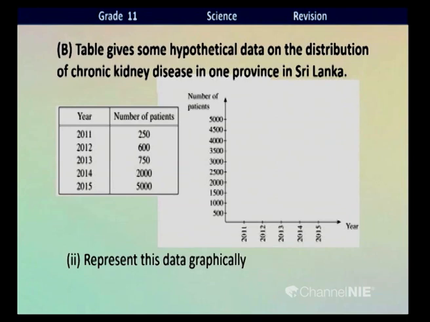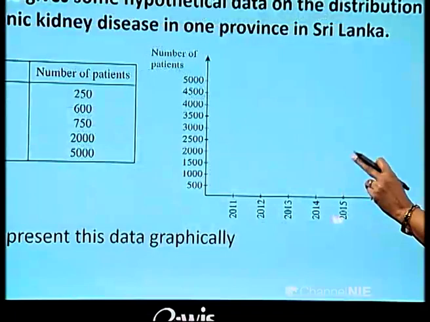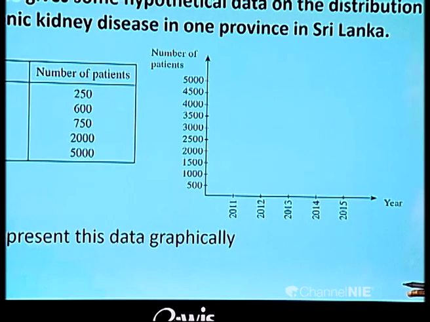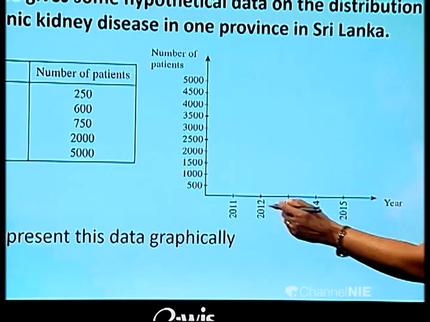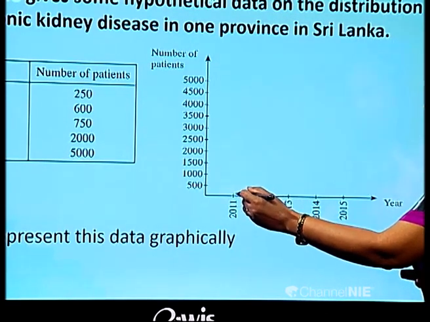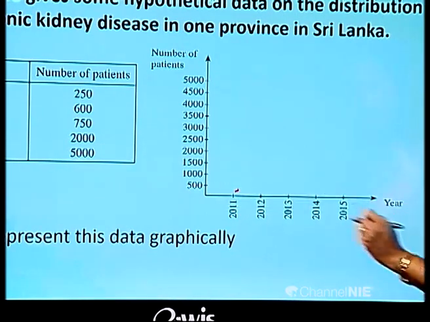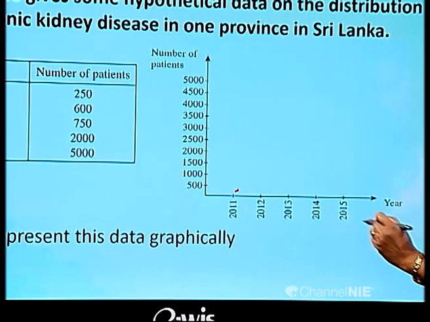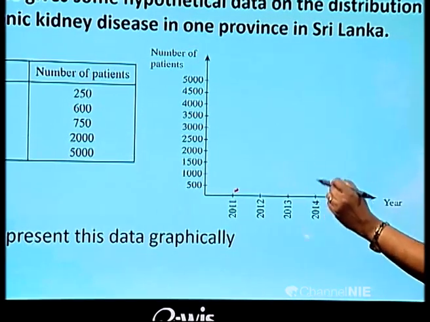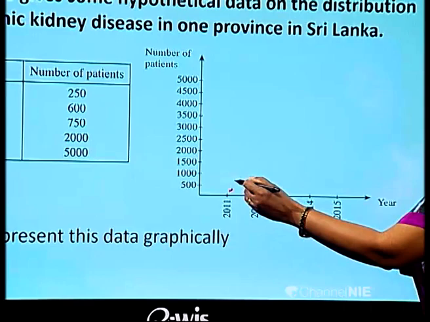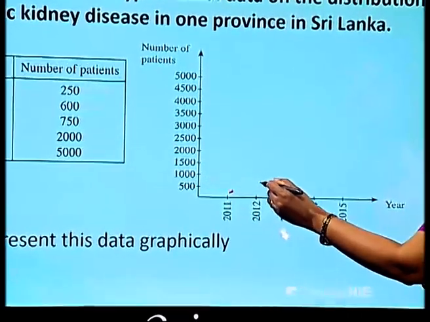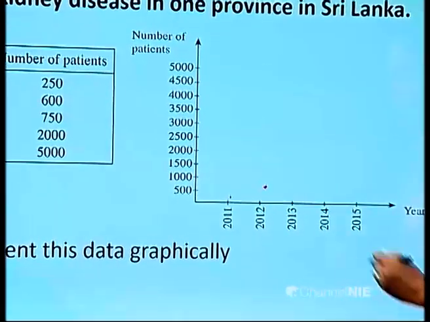Okay, children? Now look here, right? Here it says in the year 2011, there were 250 kidney patients. Here in this year 2011, I can put this, 250. Then 600 in the year 2012. 600 is somewhere here. Then I can put the mark here.